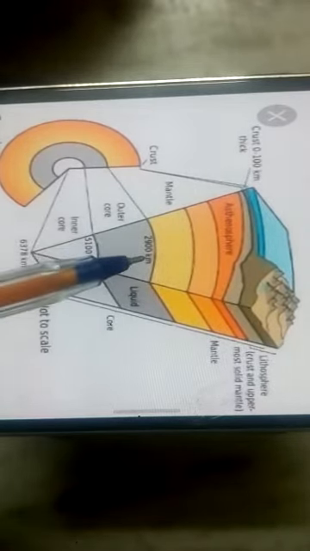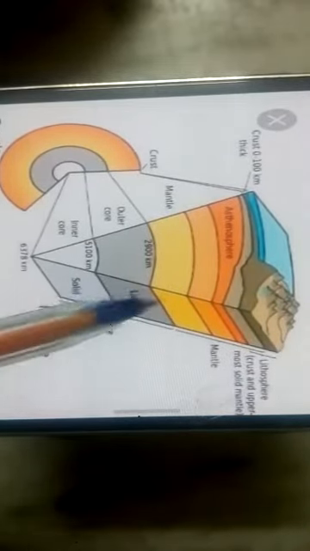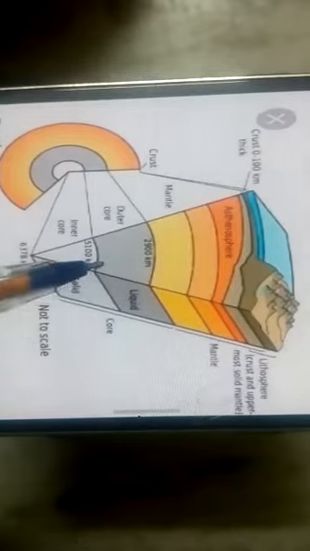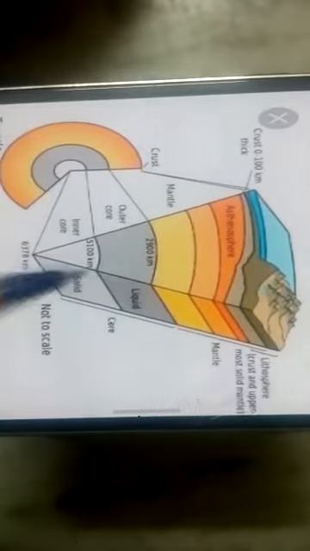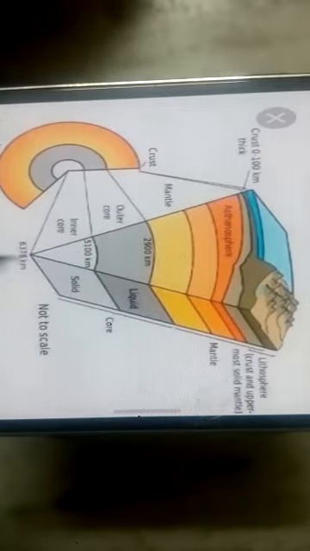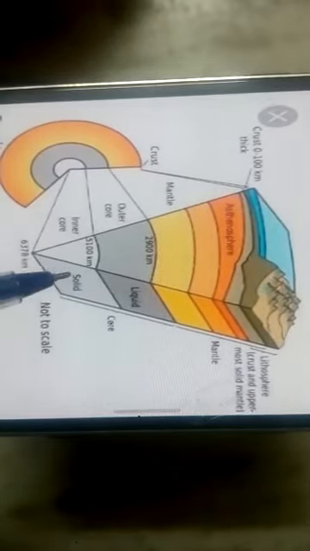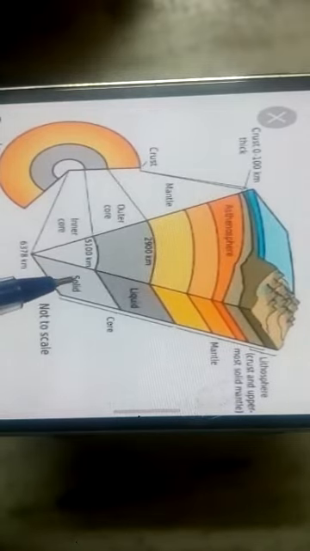From 2900 km to 5100 km there is the upper core, and this upper core exists in a liquid form. But the inner core, from 5100 km to 6378 km, exists in a solid form.